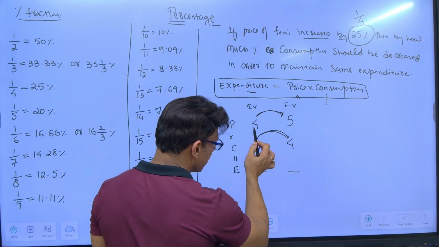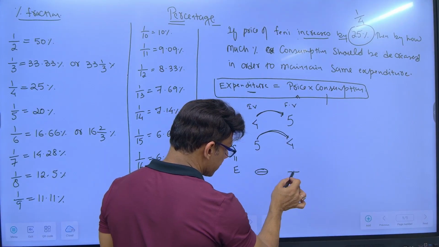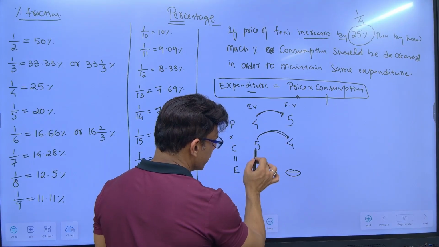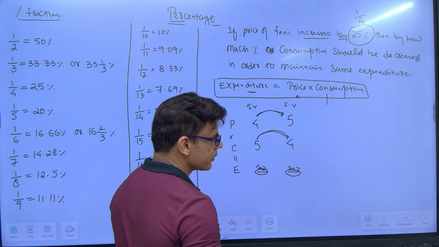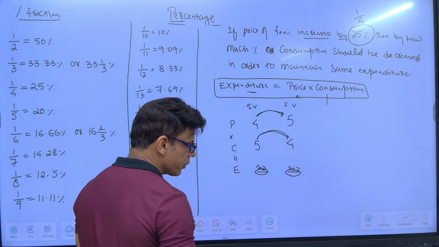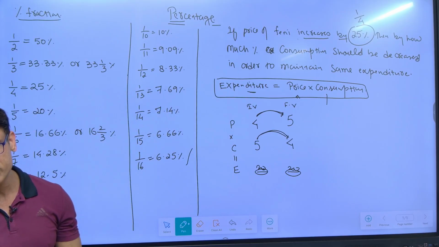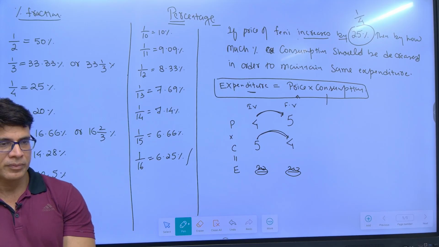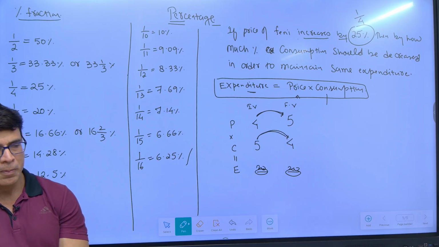Bring this 5 here, bring this 4 here, provided that this is constant: 4 5s are 20, 5 4s are 20. So consumption should become 5 to 4, and if it becomes 5 to 4, there is a reduction of 1 on a base of 5. So what is 1 by 5? 20%.